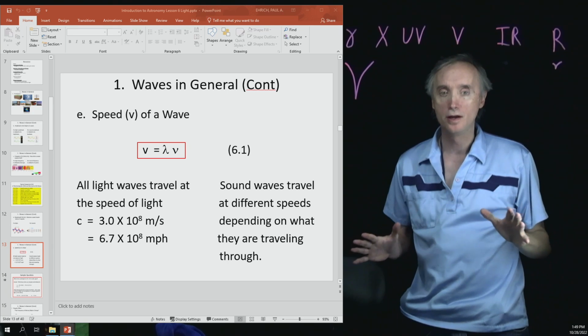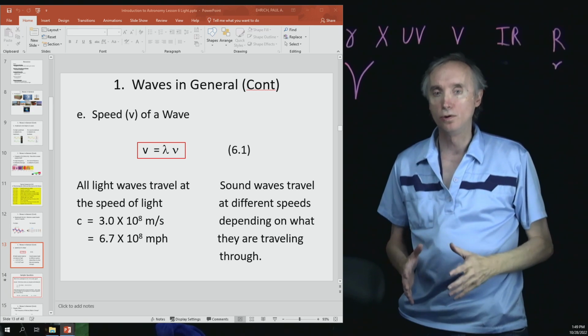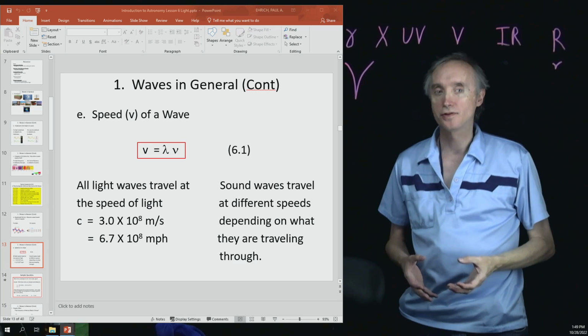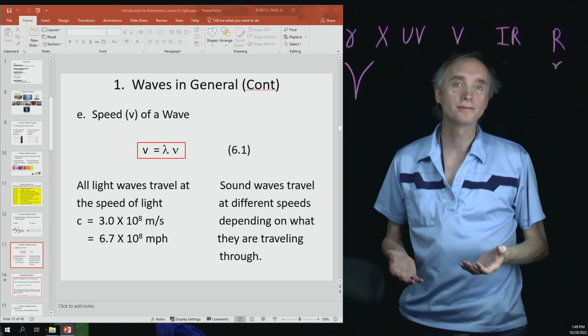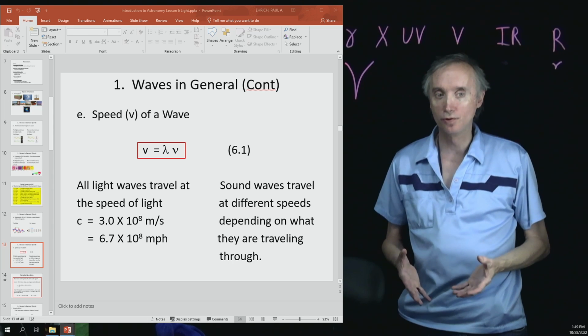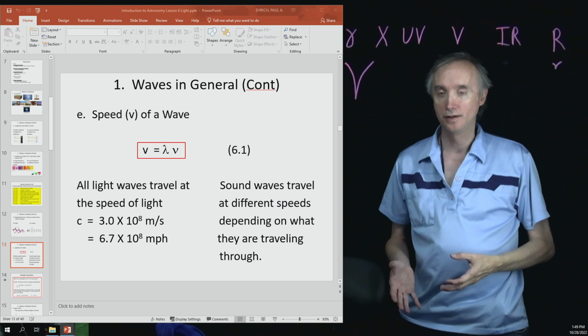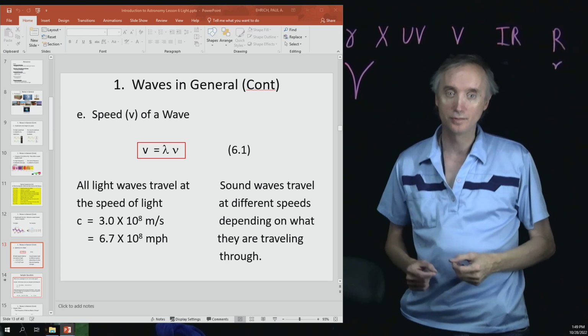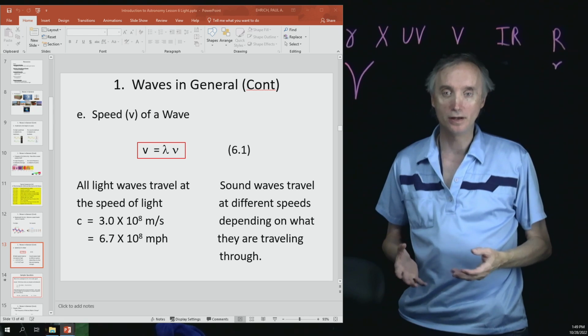So all kinds of light always travel at the speed of light. So if you're one of my students and you're taking the exam and I say which is faster, visible light or a gamma ray, you would say that they're the same. They're the same speed.